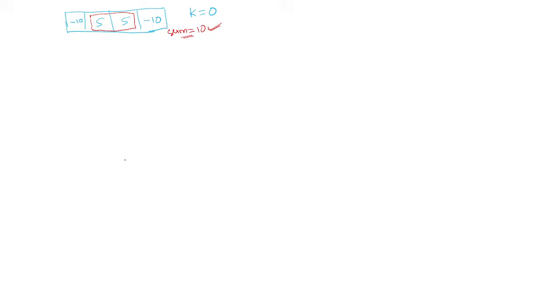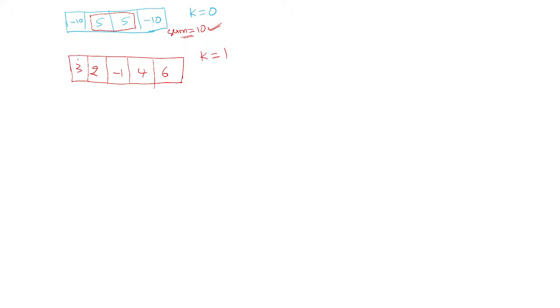Let us take one more example. This time we'll take 5 elements: 2, 3, minus 1, 4 and 6. If the k value is equal to 1 in this case, then what is the maximum possible subarray sum? Which one can we swap here?